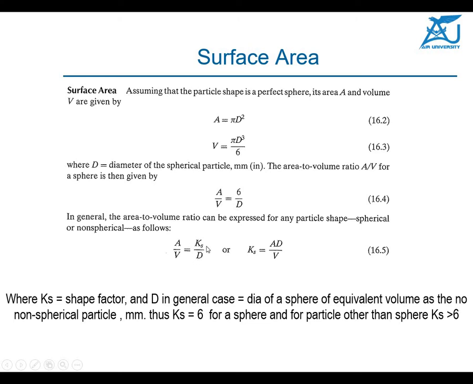In that case, the shape factor will not be equal to 6. The 6 is only for spherical particles. If the particle is not spherical, Ks will be more than 6. The shape factor will be given to you.